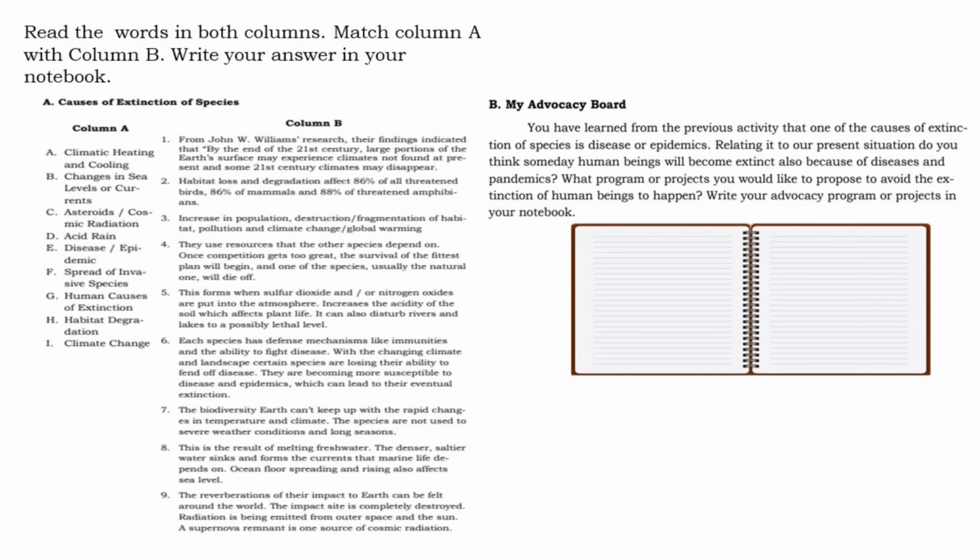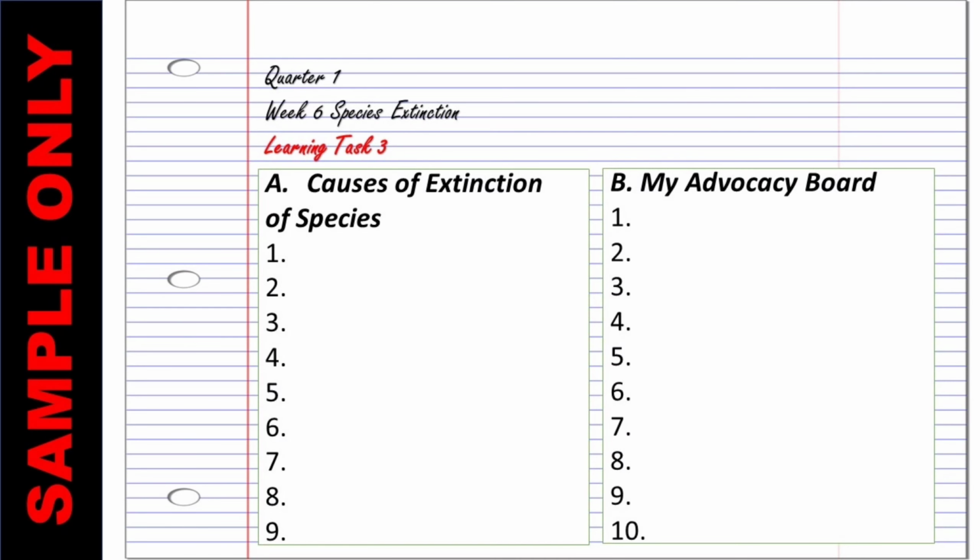Relating it to our present situation, do you think someday human beings will become extinct also because of diseases and pandemics? What program or projects would you like to propose to avoid the extinction of human beings? Please write your advocacy program or projects in your notebook. Please be guided with our example on how you will write your answers for the third learning task.